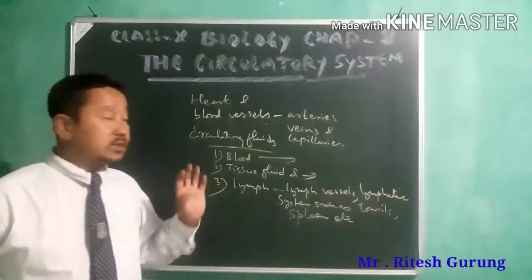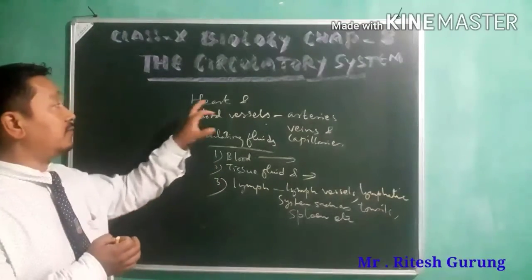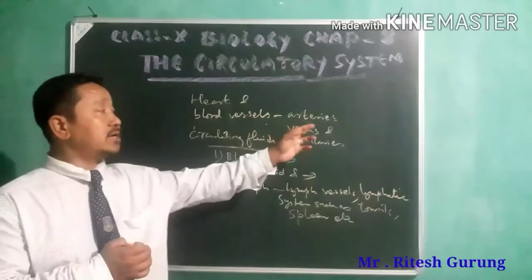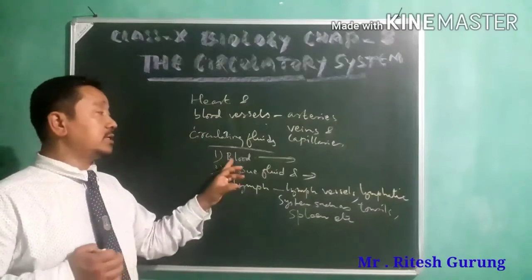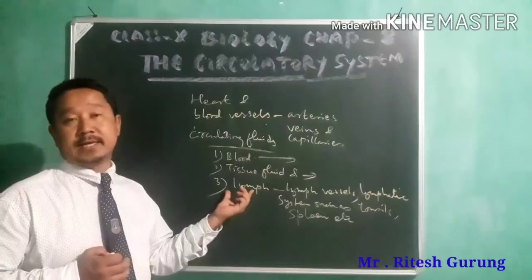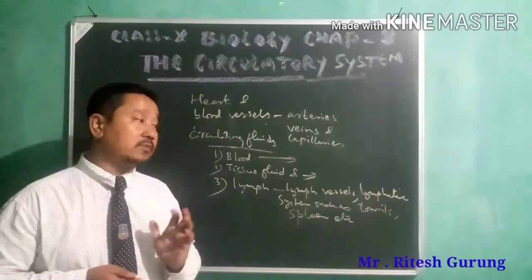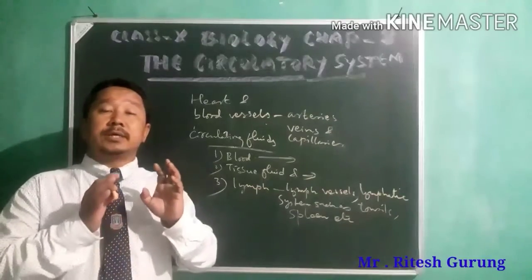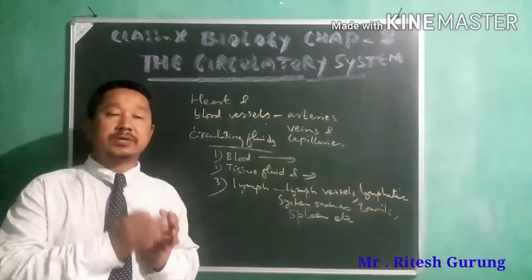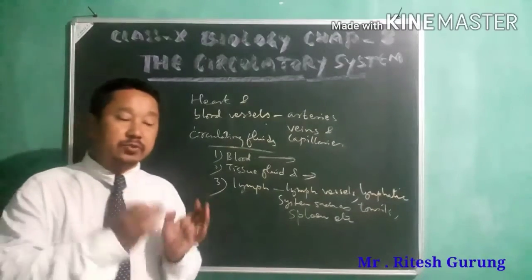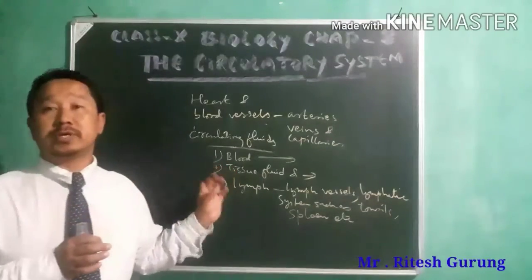So from this, what you have understood is that the circulatory system consists of the heart, blood vessels like arteries, veins, and capillaries, and most importantly, circulating fluids such as blood, tissue fluid, and lymph. As I've told you, the function of the circulatory system is to transport different things from one region to other regions, that means to and from the different parts of the body.